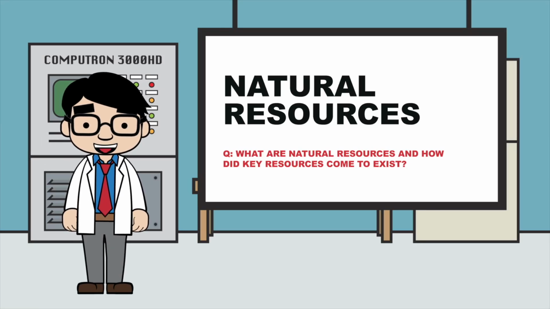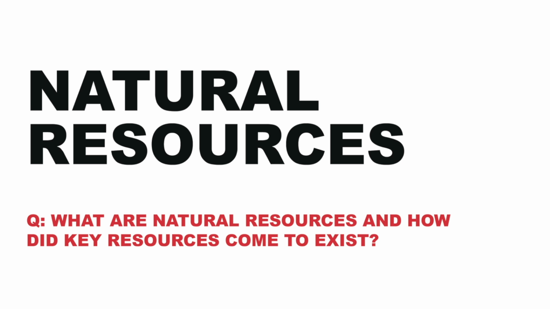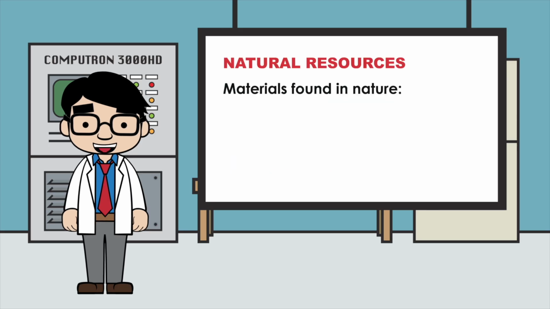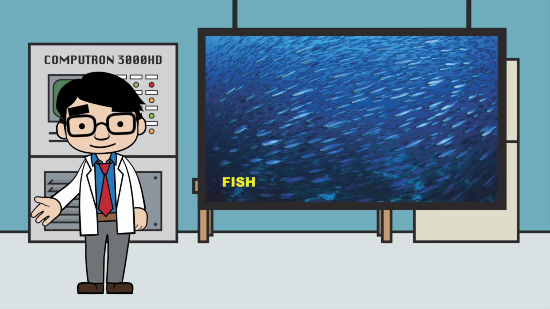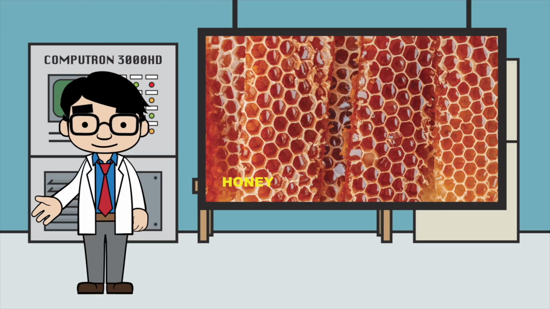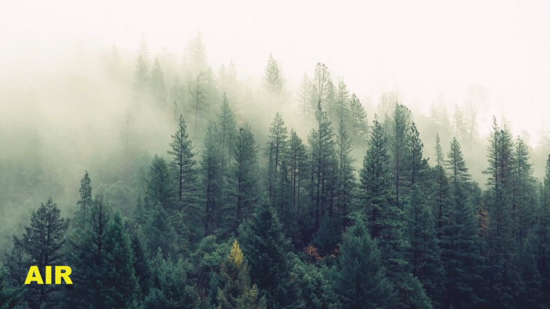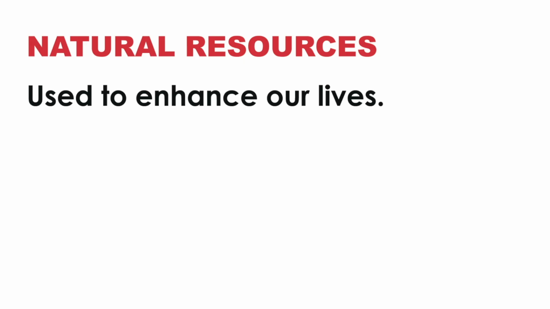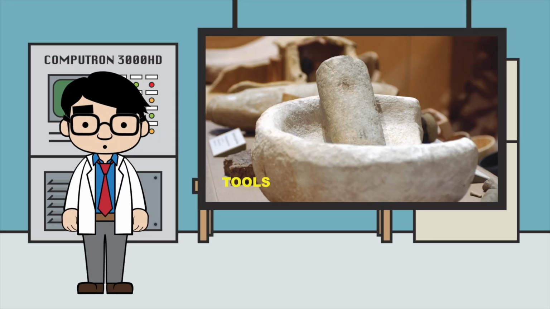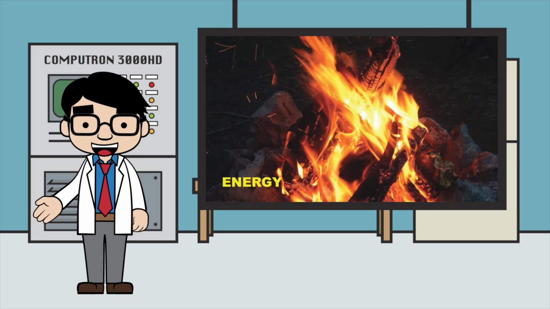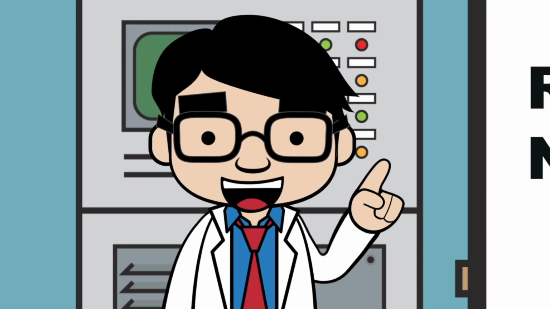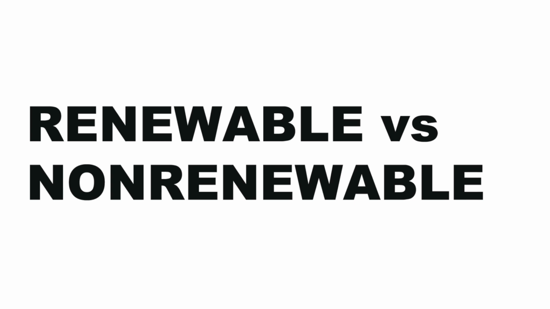By the end of today's video, you should be able to answer the question, what are natural resources and how did key resources come to exist? Natural resources are materials that are found in nature such as minerals, trees, fish, soil, light, water, honey, oil, and so on. Natural resources are essential for sustaining our lives as they include food, air, and water. Natural resources are also used to enhance our lives as they are used to make tools, shelter, and provide us a source of energy. Natural resources can be categorized as either renewable or non-renewable.